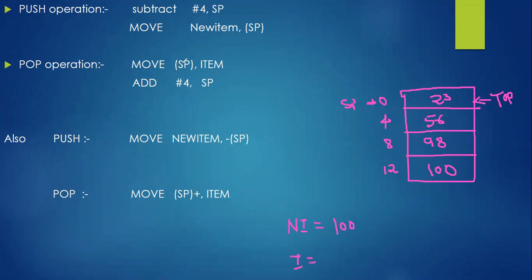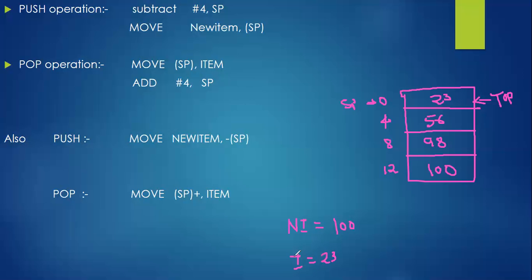Okay, so whatever the stack pointer is pointing to should be shifted to a location called item. Now where is the stack pointer pointing exactly? To 0, right? So SP within a bracket means 0 should be considered as the address. If I consider 0 as the address, what value do we have? 23. So 23 will be shifted to the location called item.